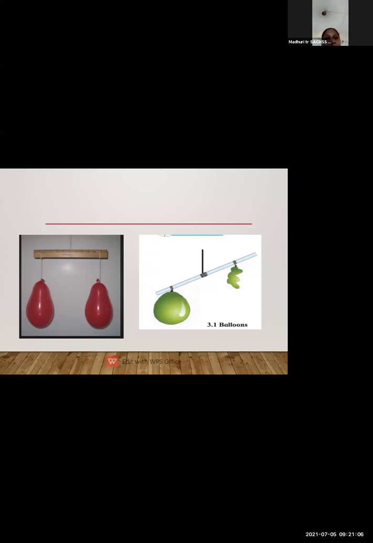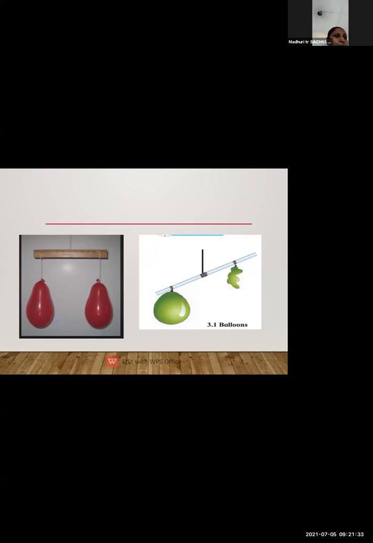But if I burst one balloon, what will happen? The stick which is horizontal will get imbalanced, and the side of the balloon which is filled with air will move to the lower side.